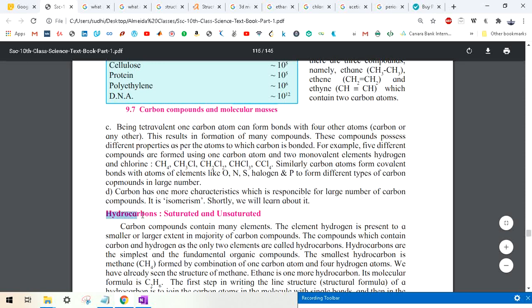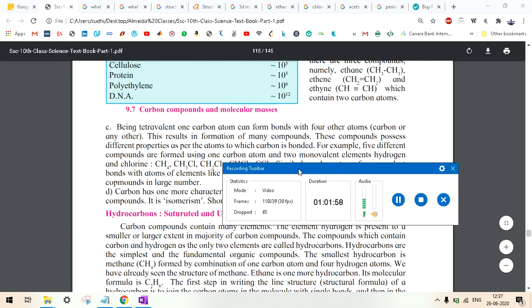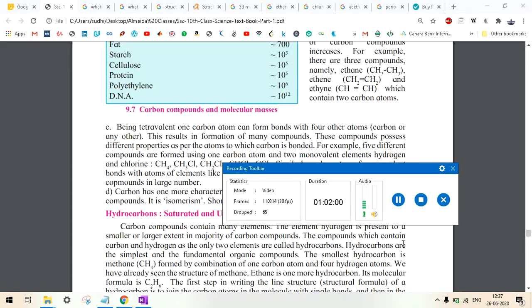Our next topic is hydrocarbons, saturated and unsaturated. We will probably continue the next topic in the next class. For now, a 1 hour 2 minutes video for carbon atoms is enough. Please ask me if you have any doubt, and please make a note of the important points that I am discussing. Thank you so much.